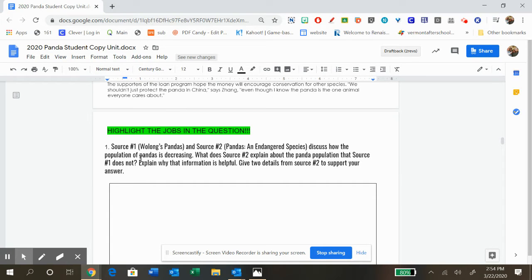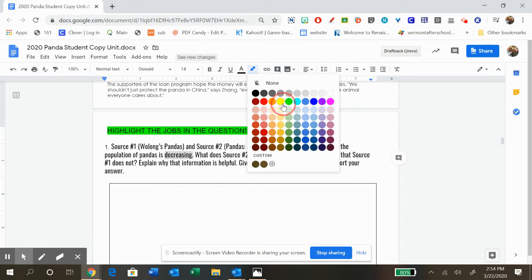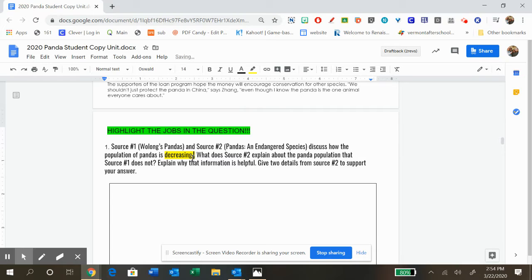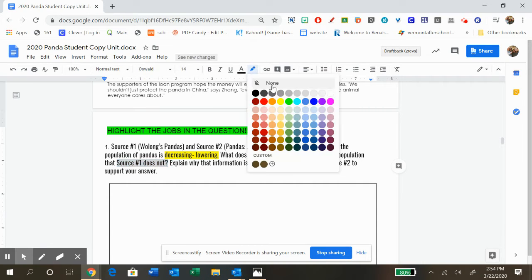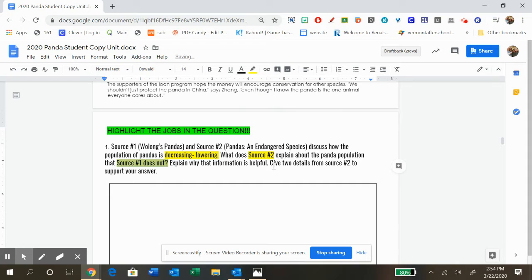So for instance, it says source number 1, Wulong's pandas. That's our video. And source number 2, pandas and endangered species, discuss how the population of pandas is decreasing. Now I might be thinking to myself, decreasing means getting less, going lower. So I might add a note, lowering. What does source number 2 explain about the panda population that source number 1 does not? So I need to know what's in source 2 that source 1 does not cover.